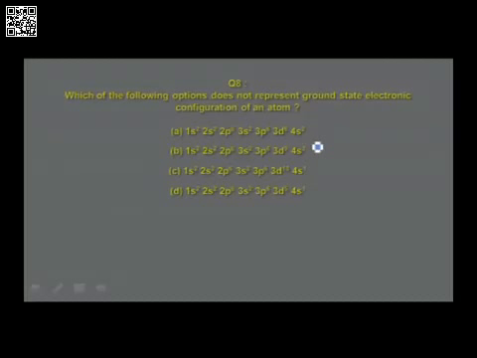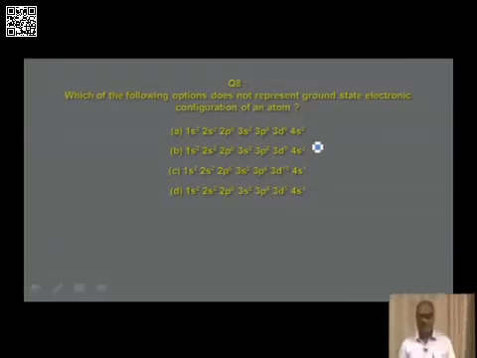Think about that. 1s2, 2s2, 2p6, 3s2, 3p6, 3d9, 4s2. That is 29 electrons. In the first case, it is 28 electrons. Option C, 1s2, 2s2, 2p6, 3s2, 3p6, 3d10, 4s1, 29 electrons. Option D, 1s2, 2s2, 2p6, 3s2, 3p6, 3d5, 4s1.